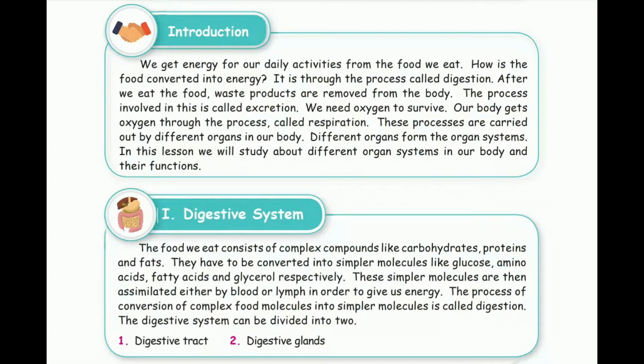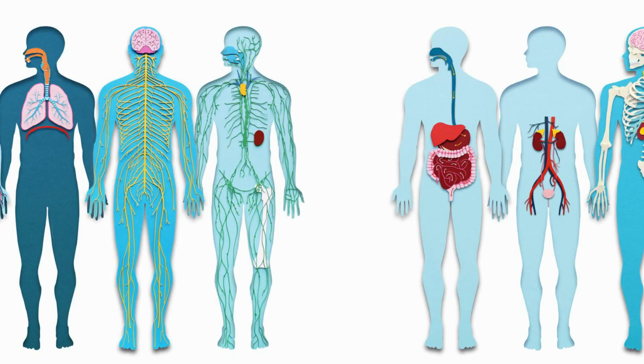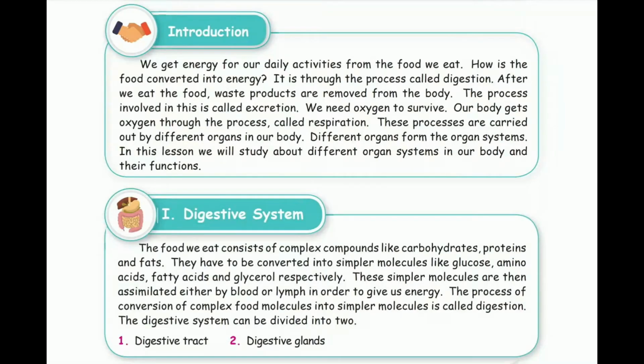We need oxygen to survive. Our body gets oxygen through the process called respiration. These processes are carried out by different organs in our body. Different organs form the organ systems. In this lesson, we will study about different organ systems in our body and their functions.